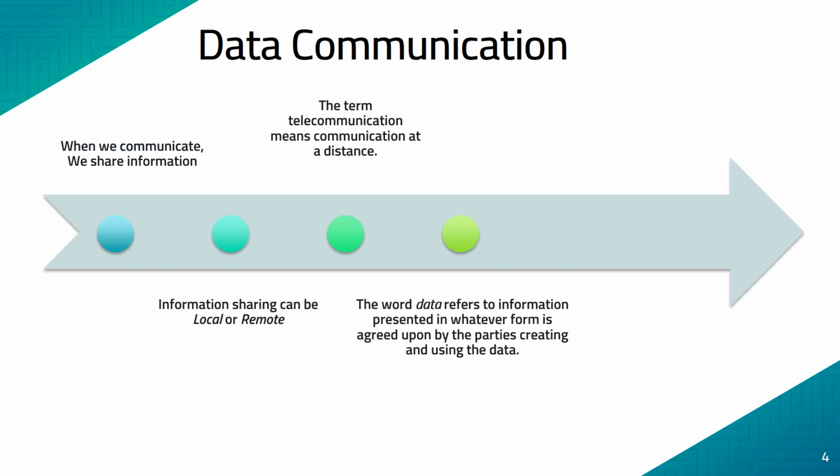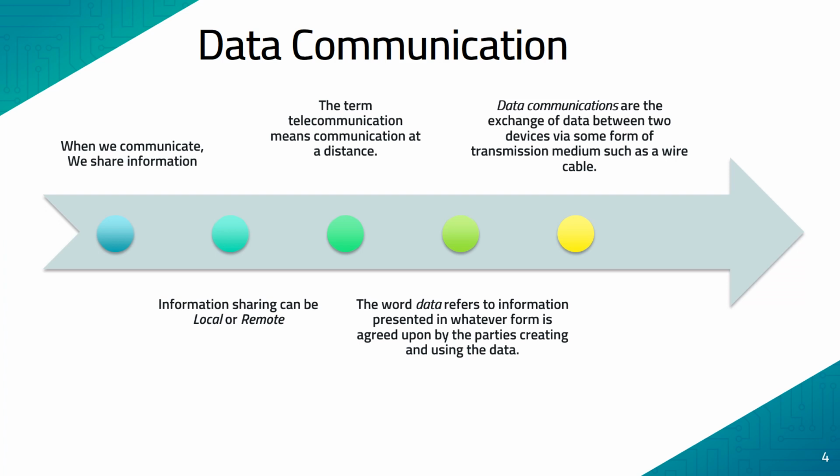So while defining data, we have to take into consideration the term agreed upon by the parties creating and using that particular data. Data is nothing but the information that is presented in whatever format which is agreed upon by the parties who are creating and using that particular data.